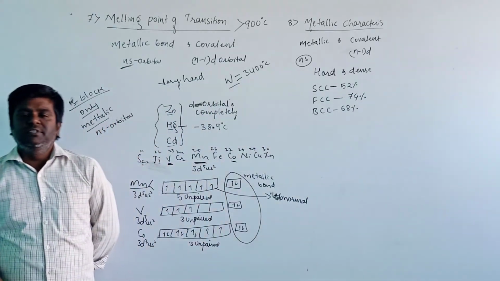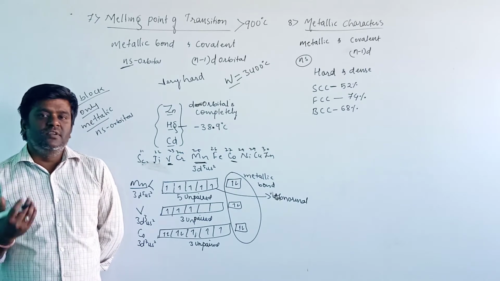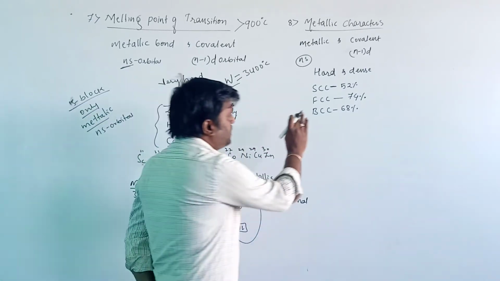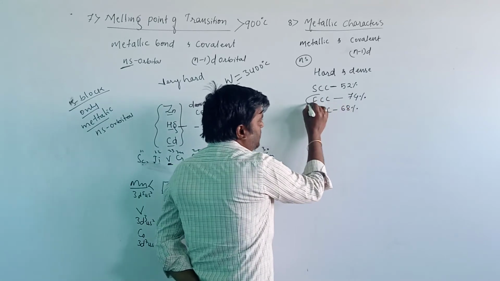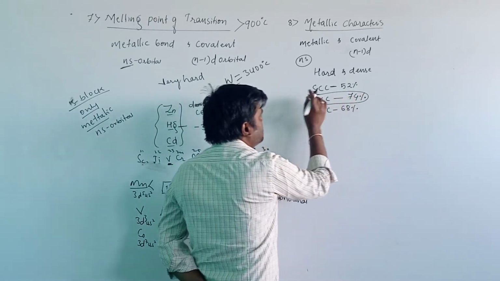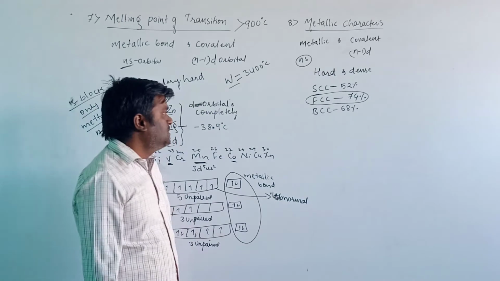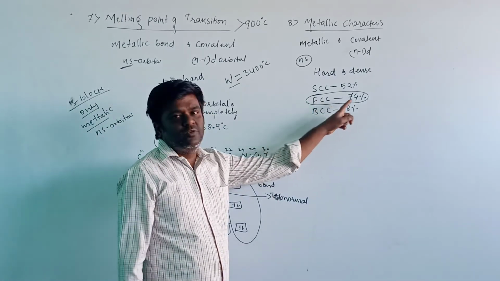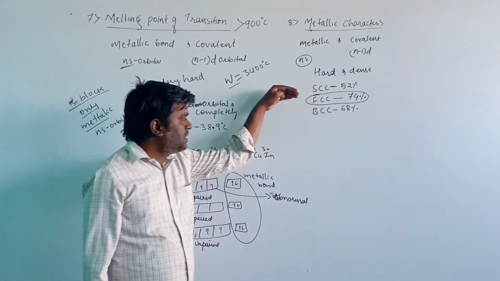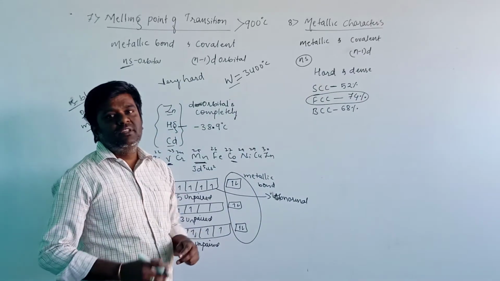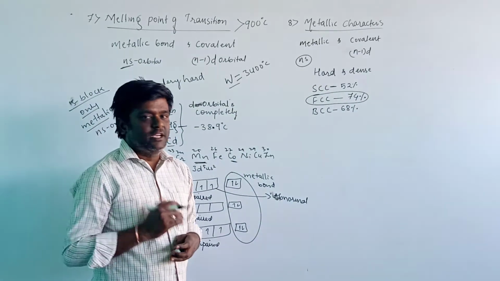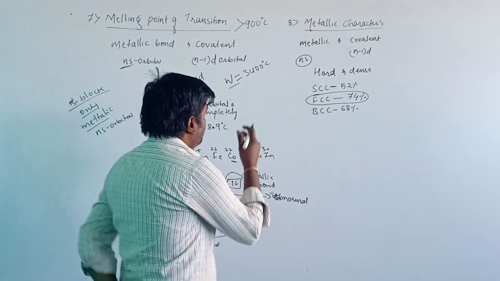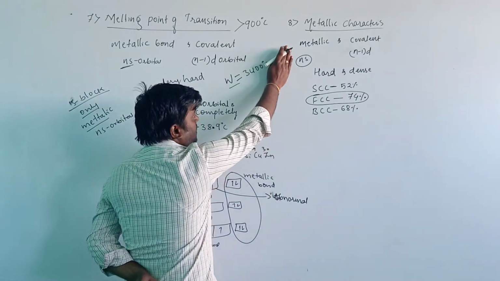The more the packing efficiency, the more will be the density. When we observe the face centered cubic unit cell, most d block elements lie in the face centered cubic unit cell, and therefore the packing efficiency is 74%. Therefore, these are harder and dense in nature. This is about the metallic character.